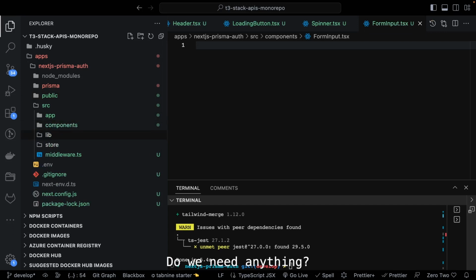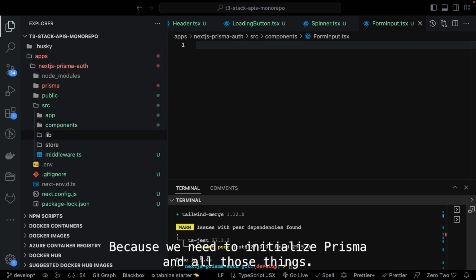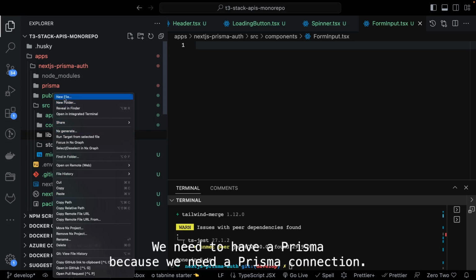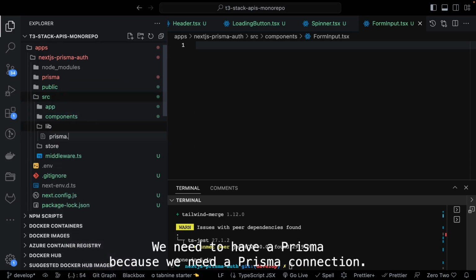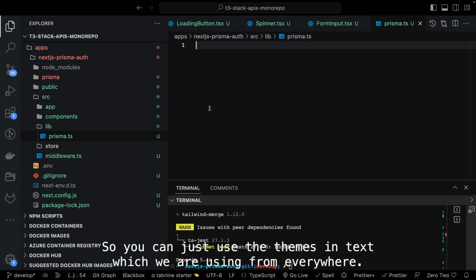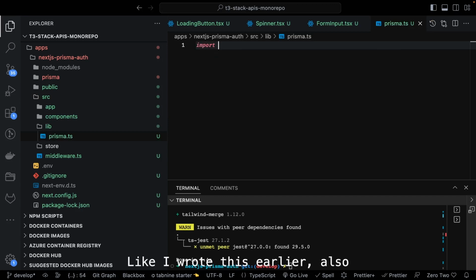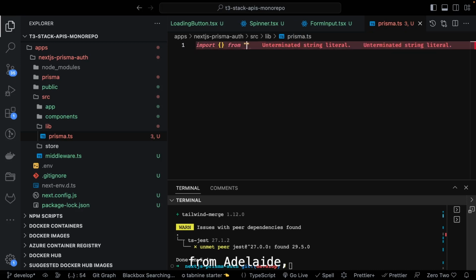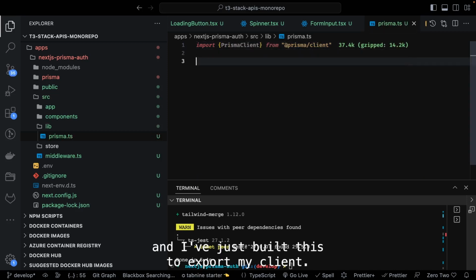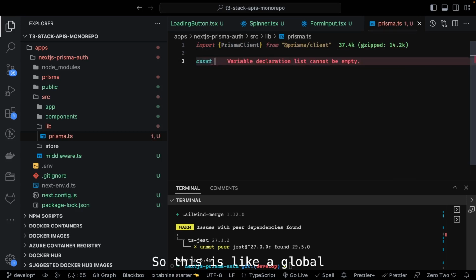Inside lib, do we need anything? We need to initialize Prisma and all those things, so we need lots of helper methods inside this. One I remember is Prisma, because we need a Prisma connection. We need access to the Prisma client, right? So you can just use the same syntax we use everywhere, like I wrote earlier, from @prisma/client, and we get the Prisma client through this. The objective is to export the Prisma client.